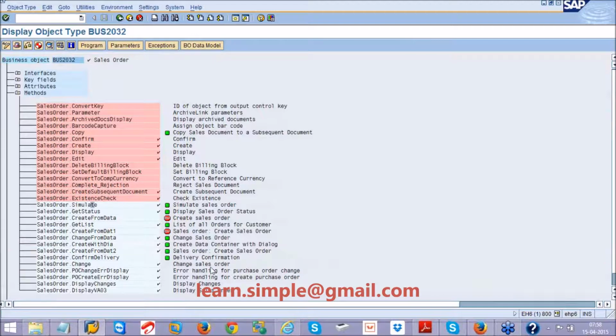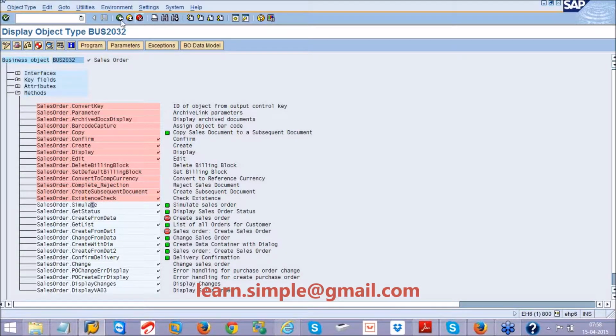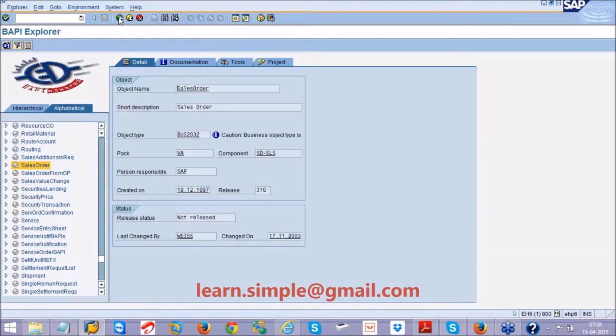So this is how a BAPI is constructed in SAP. What are all the things we need to concentrate on? We should have a business object. We will come to the BAPI transaction. We can have any business process, and SAP could have provided a BAPI for that.